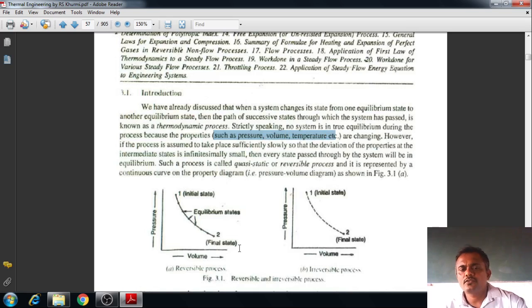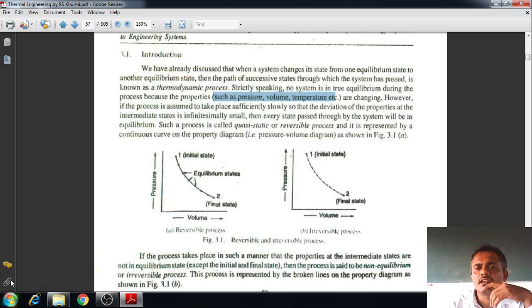Afterwards we have to concentrate on what we mean by reversible process and irreversible process. Here, in this figure, you can concentrate. When we plot a graph of pressure versus volume, this is the graph which we obtained. When do we say that it is reversible? During the returning of the piston. Here the piston is moving from bottom dead center to top dead center to make a process 1 to 2.